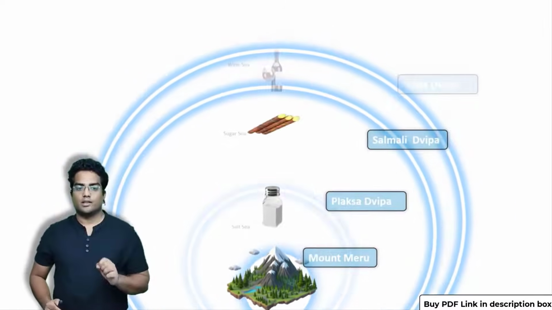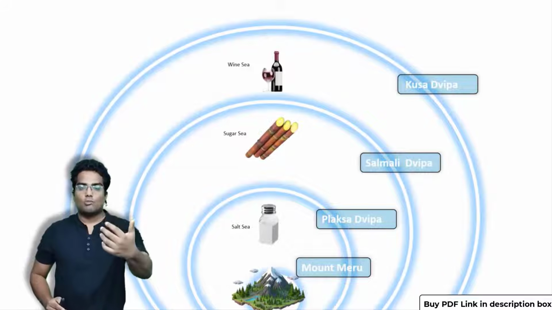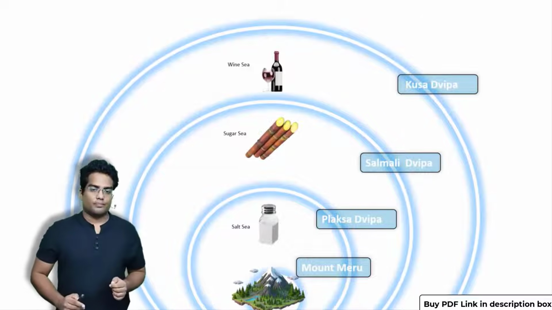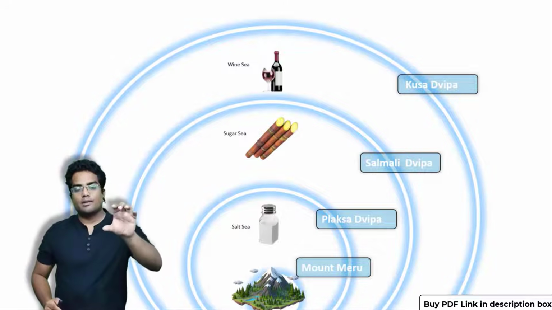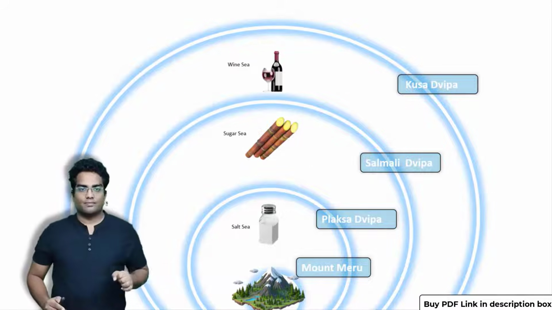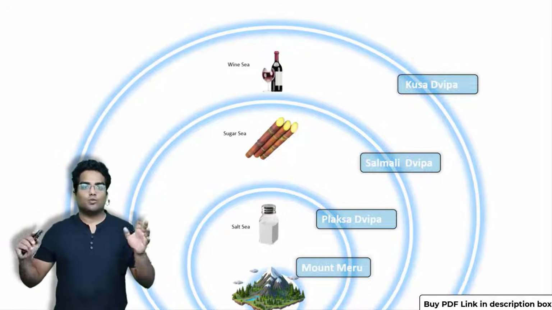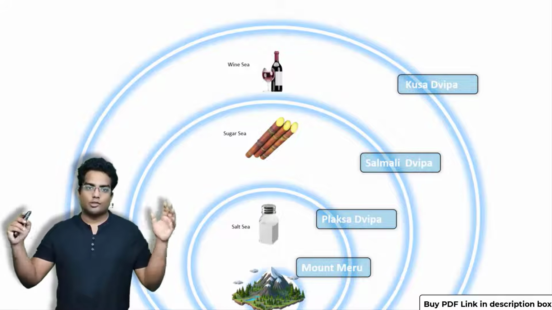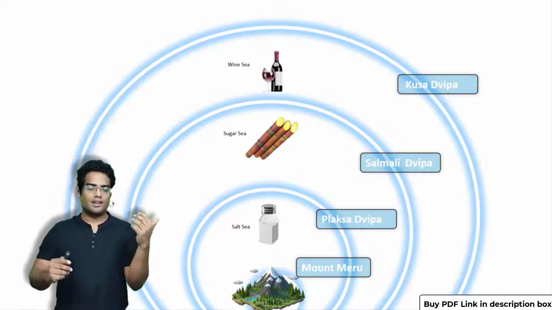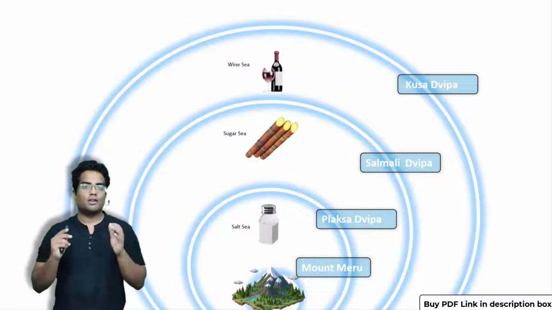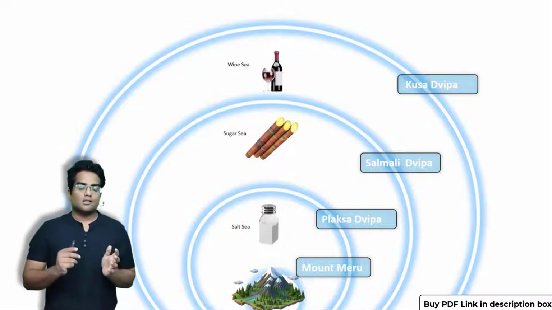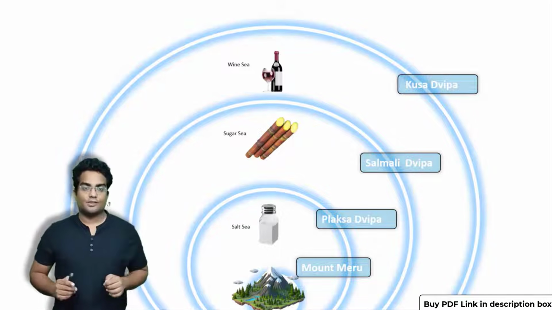After Plaksadvipa, there is another sea called the Sugarcane Sea. Then we have one more island called Salmali Dvipa. Then we have Kusadvipa, and there is a sea called the Wine Sea. It is filled with wine. Again, this is a cosmology and mythology combination, something straight out of dreams, but we have to respect that because this is our culture.